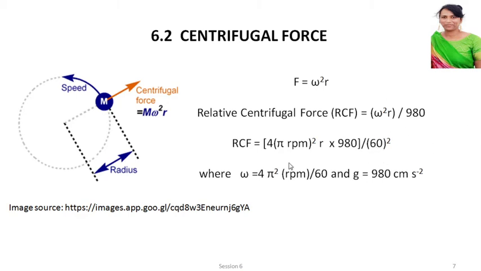How did you get this? Because omega is equal to 4 pi square RPM divided by 60 and g is equal to 980 centimeter per second square. So this is about centrifugal force.